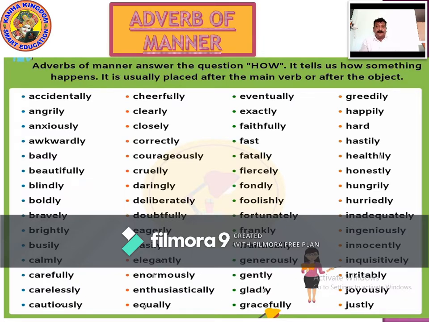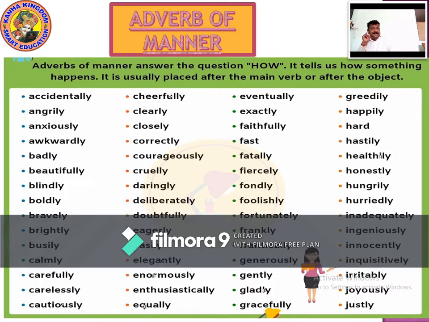Right? So now, what is an adverb of manner? Adverb of manner answers the question how. It is usually placed after the main verb or after the object.